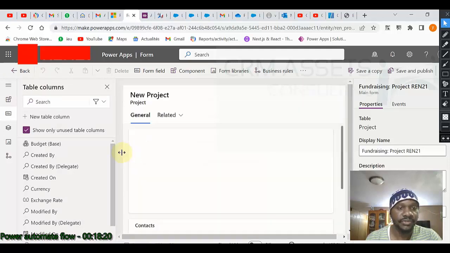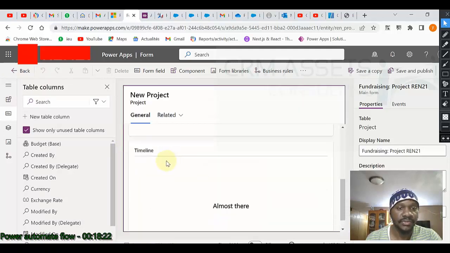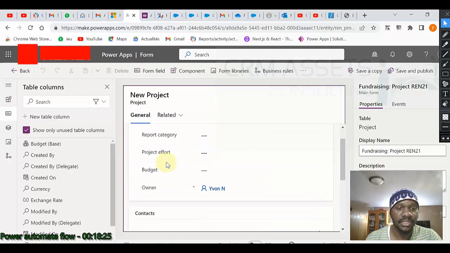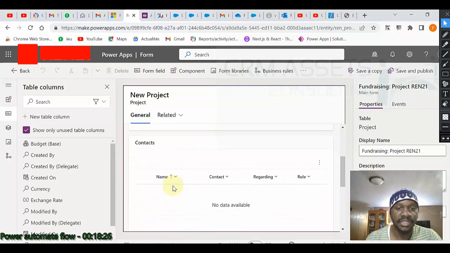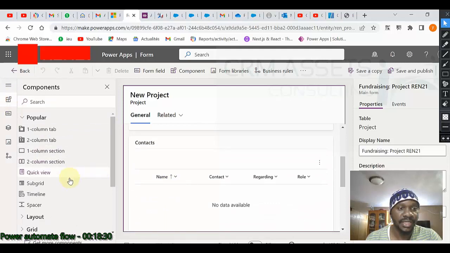So you see this is our contact subgrid. Now I will click here and add another subgrid, maybe at the top.